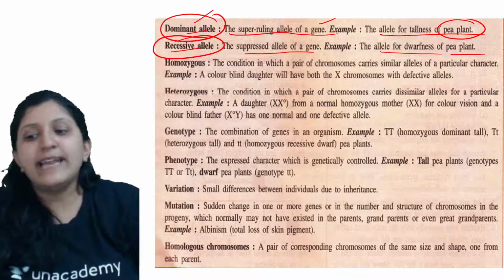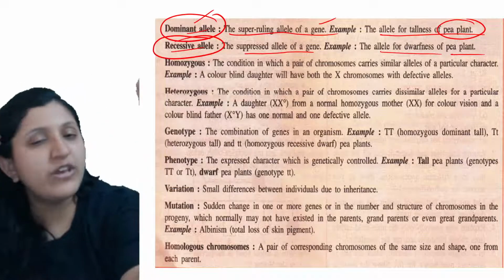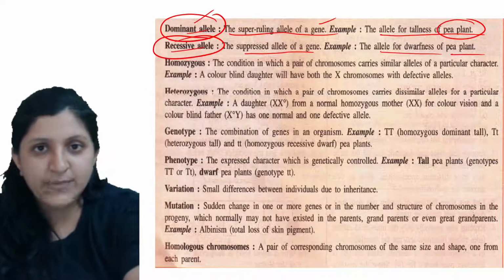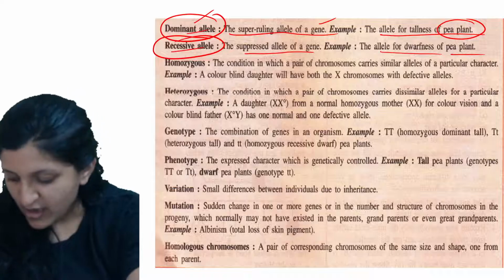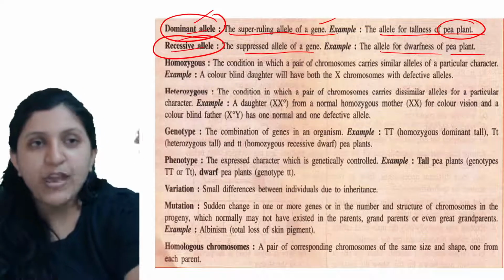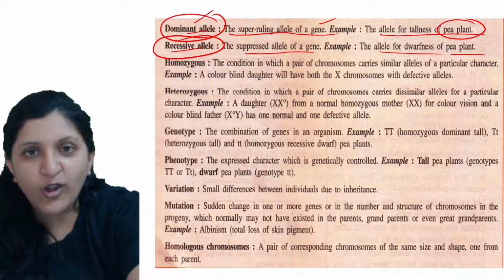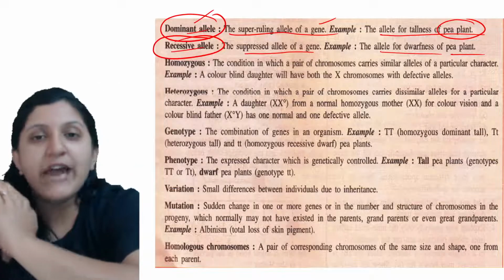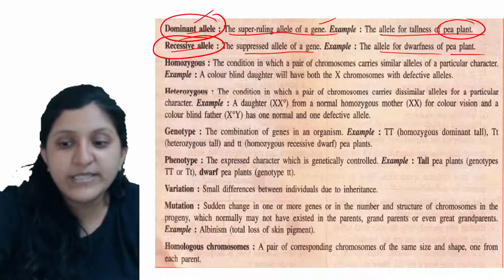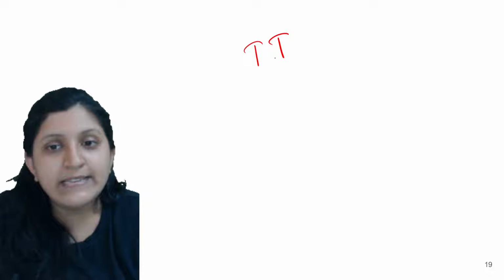Then you might think that if always the tall one is expressing itself, then why do we have a dwarf plant? So we have a short plant also, no? We know that the tall is always expressing itself because that is the dominant one. Then how come we have a dwarf plant?